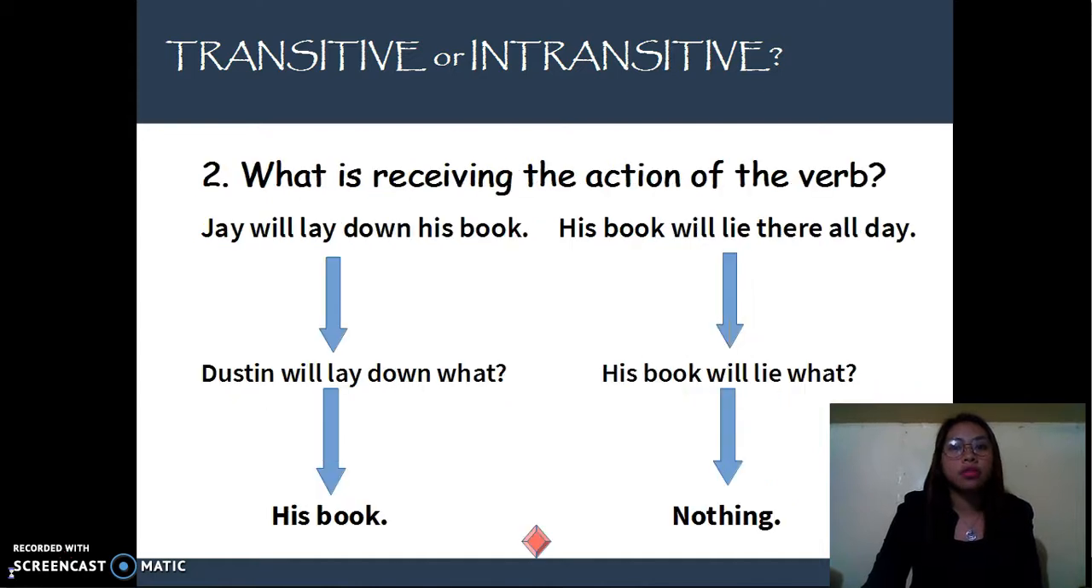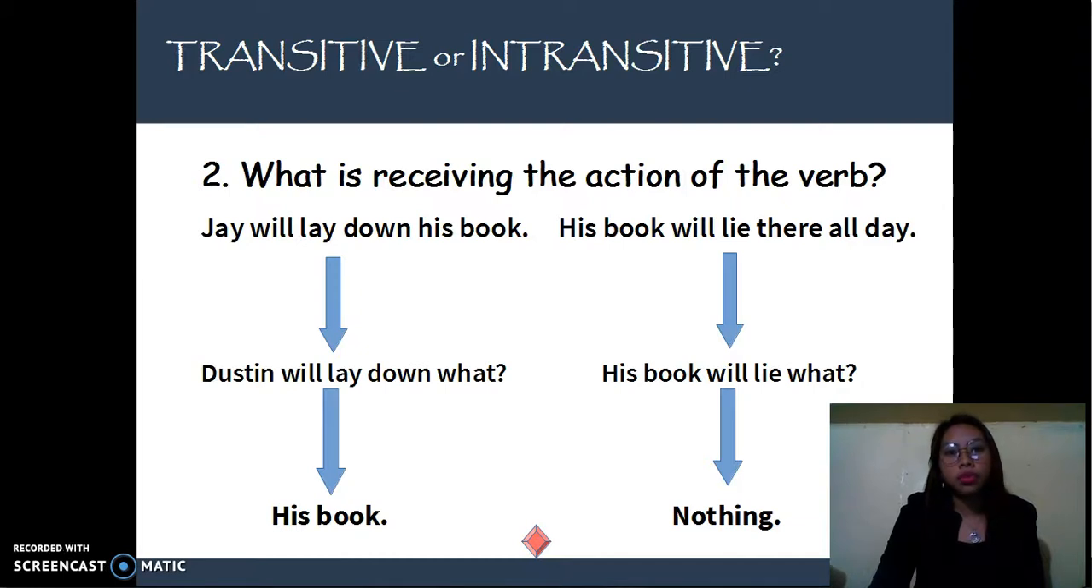The second step is to determine the receiver of the action of the verb. If there is a noun receiving the action of the verb, then the verb is transitive. If there is no direct object to receive the action, and if the verb does not make sense with a direct object, then it is intransitive. In example number 1, Jay will lay down his book. Alright, Jay will lay down what? His book. Since the verb can take a direct object, it is transitive.